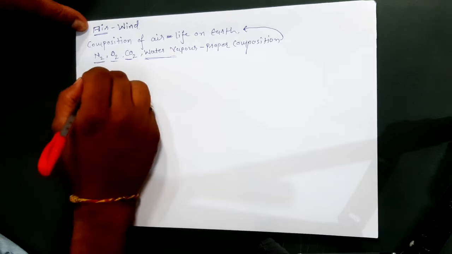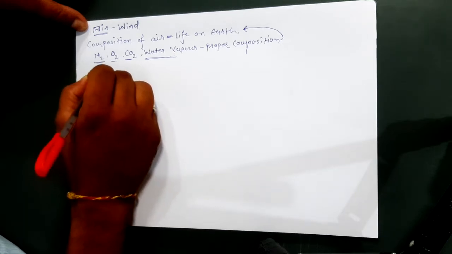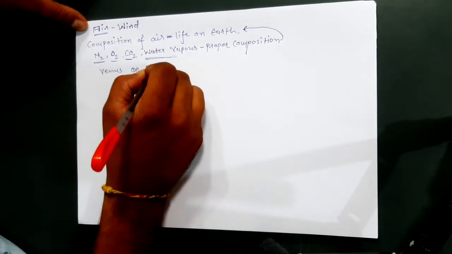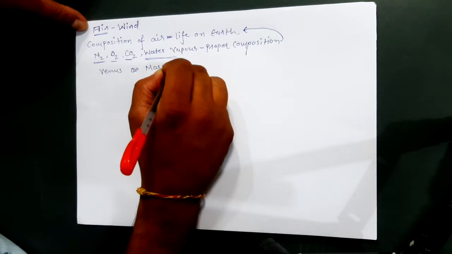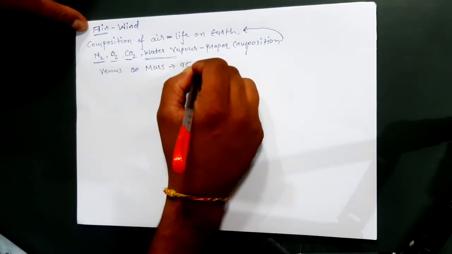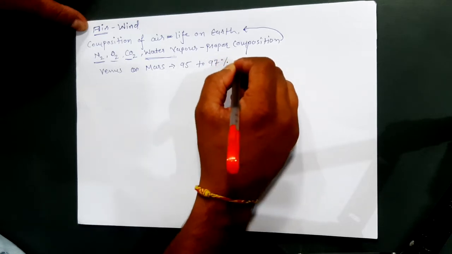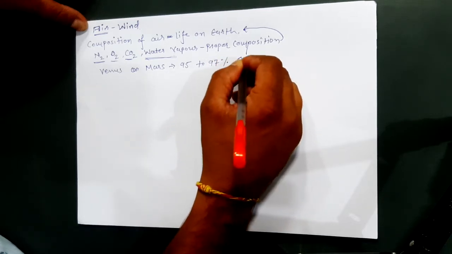Let's take one example. Suppose we talk about Mars or Venus. Venus and Mars have 95 to 97 percent carbon dioxide.